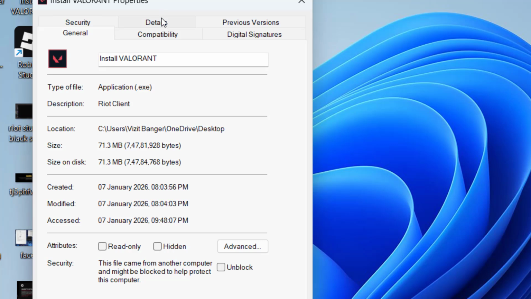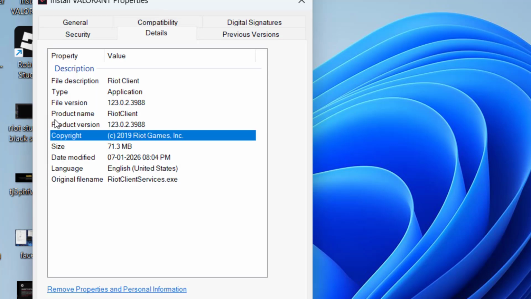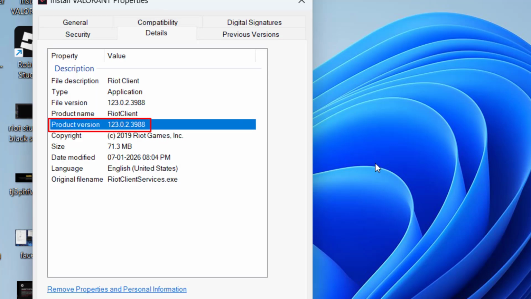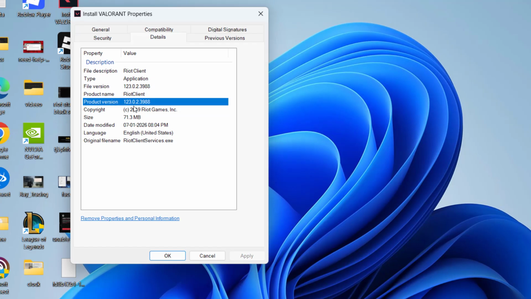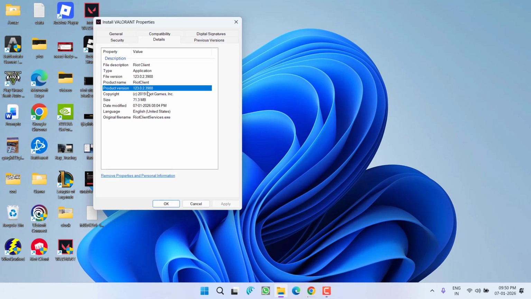Now here you need to click on the details tab and you will find the option of product version. From here, make sure that your product version must be more than or equal to 123.0.2.3988 as it is showing right over here. If your product version is earlier than this, you will not be able to install the Valorant. So make sure your product version must be equal to or greater than the version as it is shown right